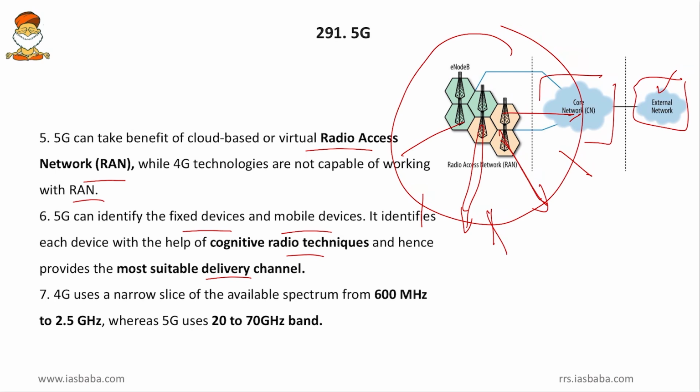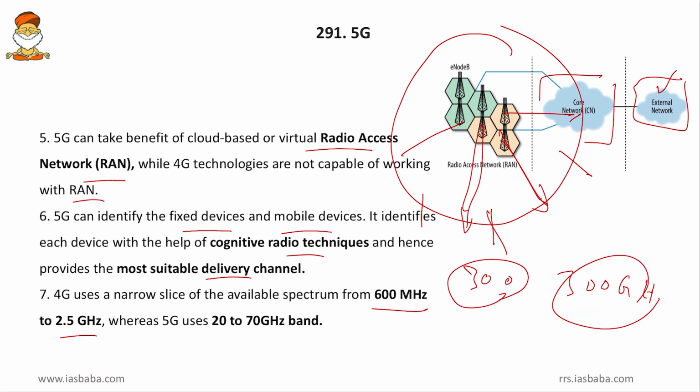And then 4G uses a narrow slice of available spectrum from 600 megahertz to 2 gigahertz. So we learned that 300 megahertz to 300 gigahertz are the microwaves. This is the range for the internet to travel. So within that, 600 megahertz to 2 gigahertz is the range of 4G, and for 5G it is 20 to 70 gigahertz. So automatically the frequency is high, but the distance traveled is less. So this is all about 4G and 5G, and this is all about 5G technology.